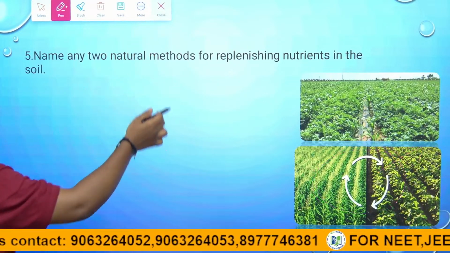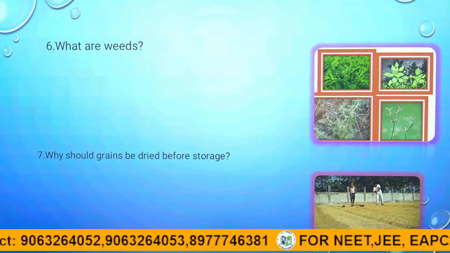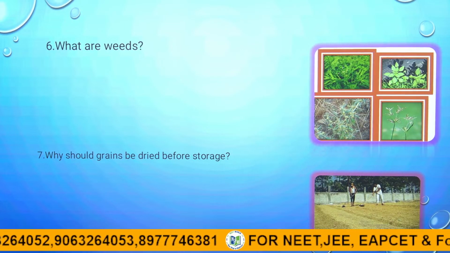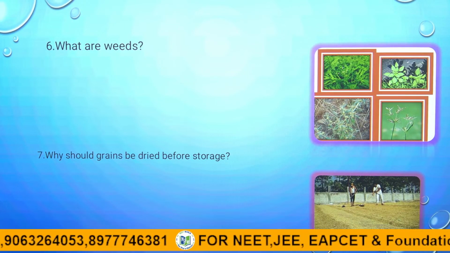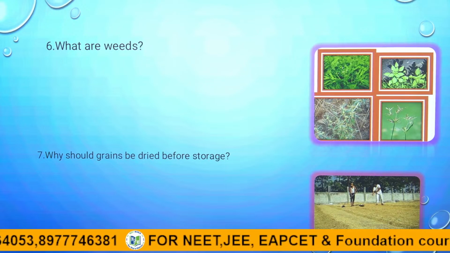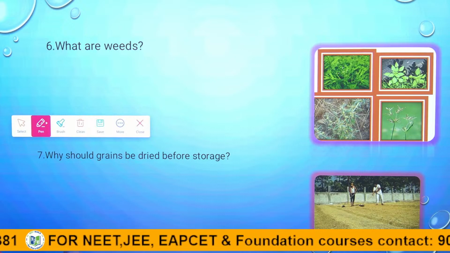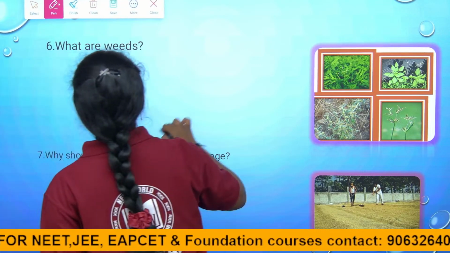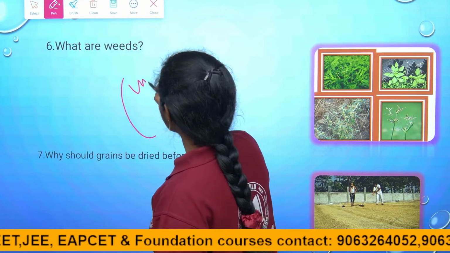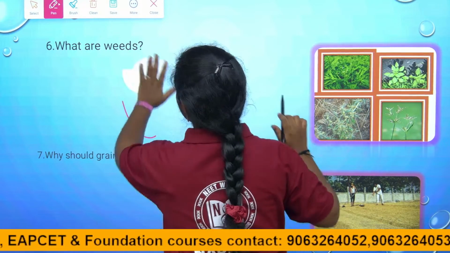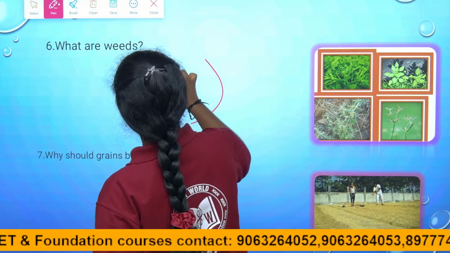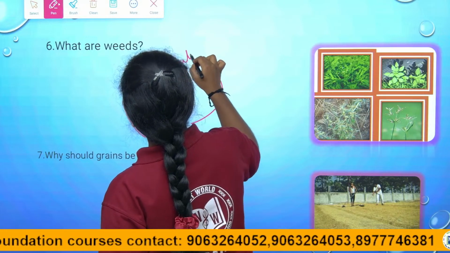So coming to the next question, children, they ask: what are weeds? When we are growing the desirable crops in agriculture, along with our desirable crops, undesirable plants also grow, right children? The undesirable plants we call weeds.